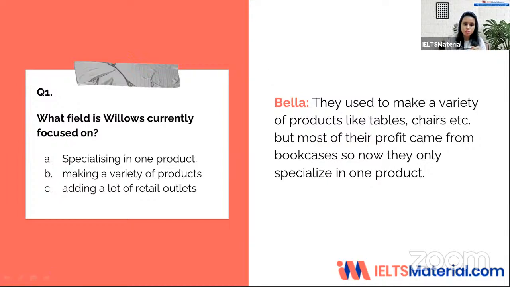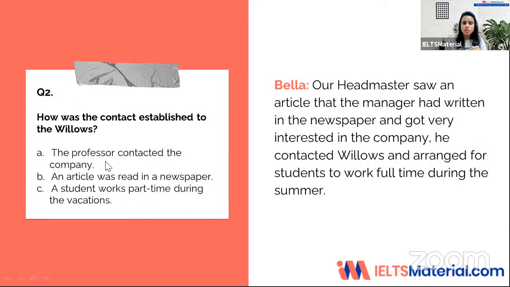Let's move on to question number 2 now. Question number 2 is, how was the contact established to the Willows? Let's look at the options now. My first option is, the professor contacted the company; an article was read in the newspaper; a student works part-time during the vacations. Now let's take a look at the answer that Bella gave.